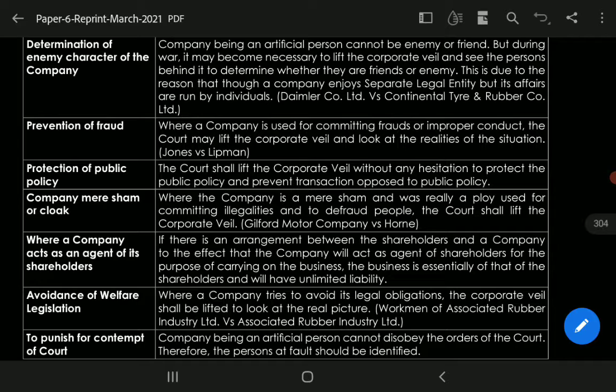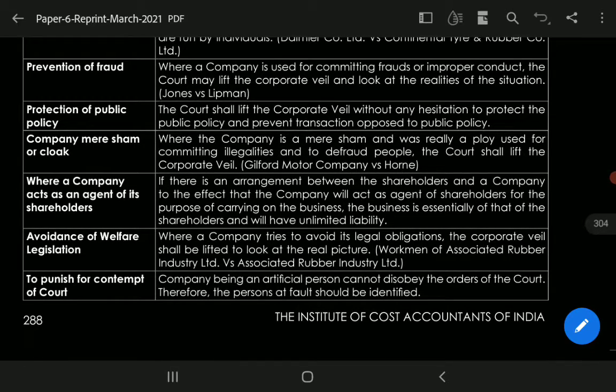Where the company is used for committing fraud or any improper conduct, the court will lift the corporate veil and look at the realities of the situation. Next is the protection of public policy. The court shall lift the corporate veil without any hesitation to protect public policy and prevent transactions opposed to public policy. ठीक है.